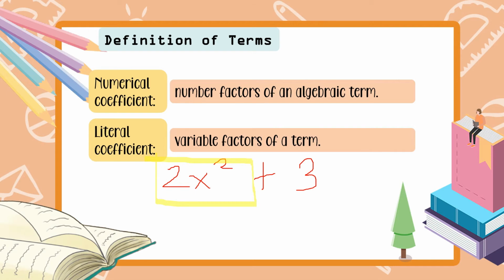Now, ang sabi natin, yung kasama ni numerical coefficient. Ang numerical coefficient natin dito ay 2. Okay? Yan yung ating numerical coefficient. Now, ano yung kasama ni 2? So, ang kasama ni 2 ay si x squared. So, ito yung ating literal coefficient. So, x squared lang. So, sa 3, wala naman siyang variable na kasama. So, wala tayong literal coefficient.